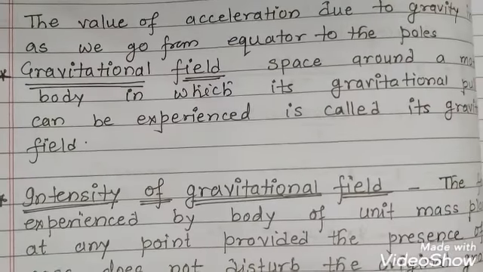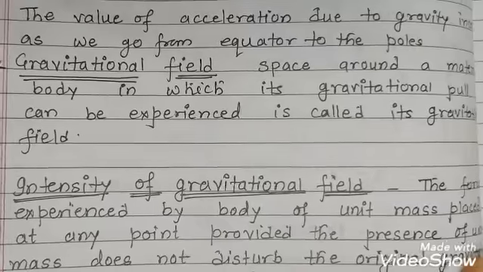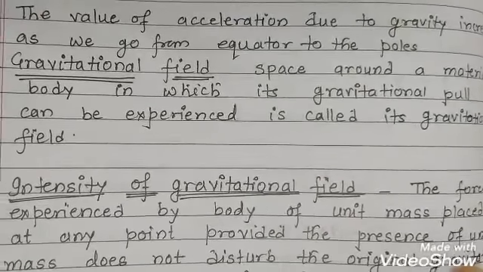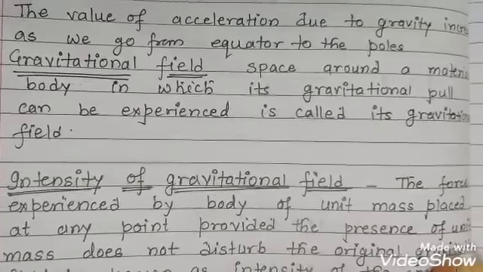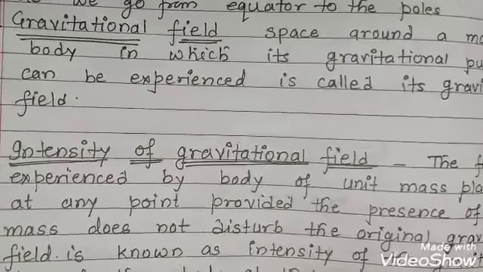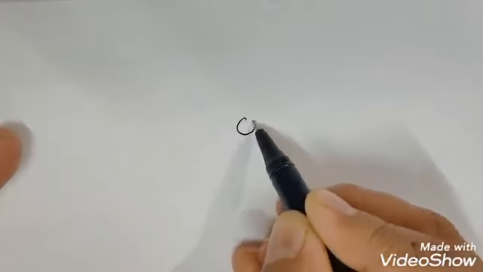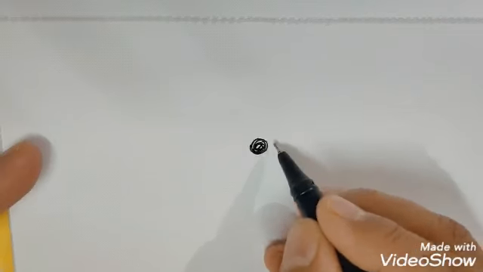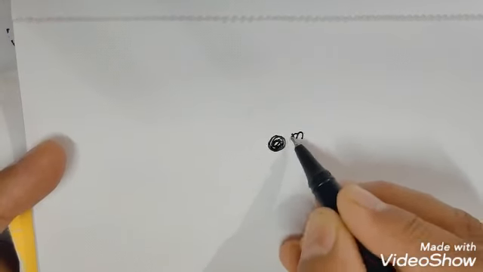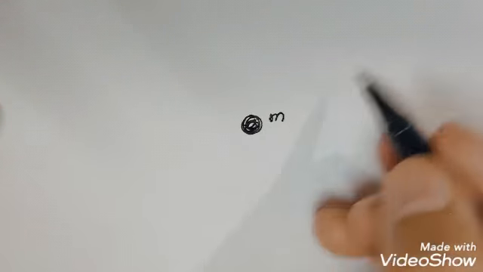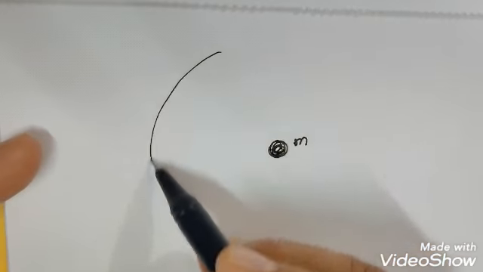Gravitational field. The definition of gravitational field is: the space around a material body in which its gravitational pull can be experienced is called its gravitational field. For example, suppose a material body is kept here. This is a body having mass m. So this body can attract any other body up to this range.